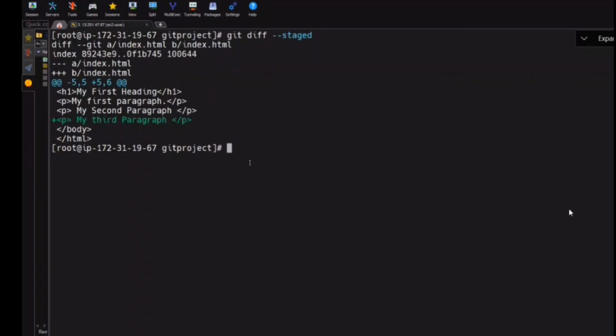So from working directory, I want to see the difference between working directory and staging area. What's the command? Git diff. And if you want to see the difference between my staging area to local, then git diff hyphen stage. So once I push to the local repository, that is final. I want to see the difference between these stages. What's the command? Git diff from stage 1 to stage 2. Git diff hyphen stage meaning from stage 2 to stage 3, that meaning local repository.